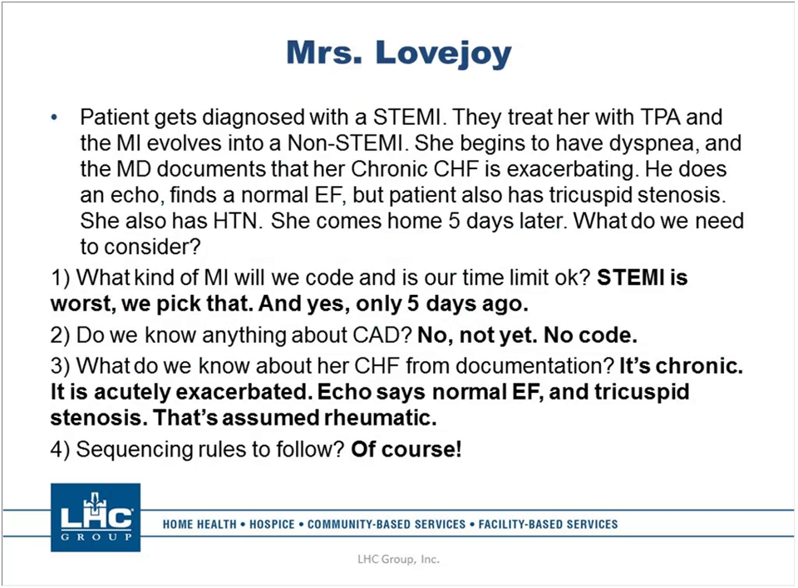Patient gets diagnosed with a STEMI. They treat her with TPA, and the MI evolves into a non-STEMI. She begins to have dyspnea, and the MD documents that her chronic CHF is exacerbating. He does an echo. He finds a normal ejection fraction, but the patient also has tricuspid stenosis. She also has hypertension. She comes home 5 days later. So what do we need to think about?